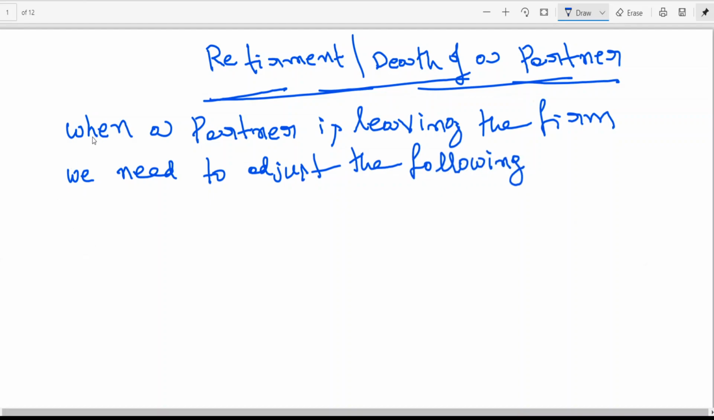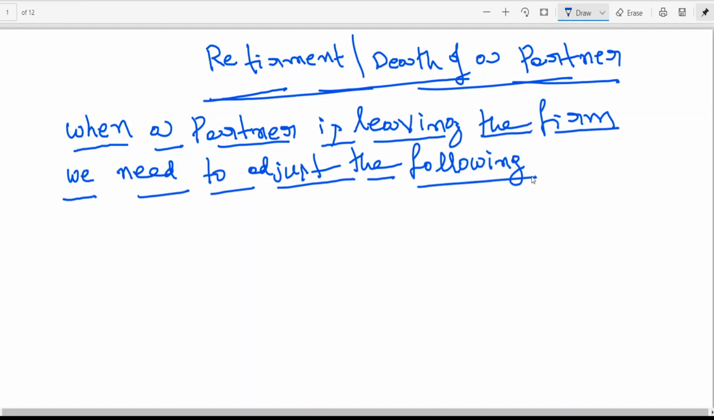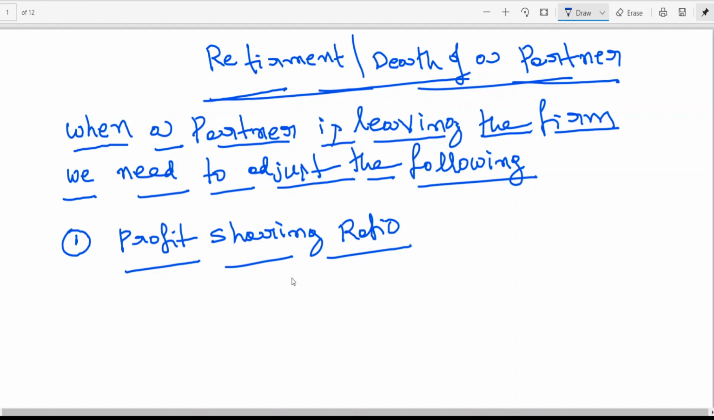What are the things we need to adjust? When a partner is leaving the firm, we need to adjust the following. Let us see one by one. The most important point in partnership is profit sharing ratio. Again, here I am writing profit sharing ratio. When we talk about profit sharing ratio, we are having again two things here.